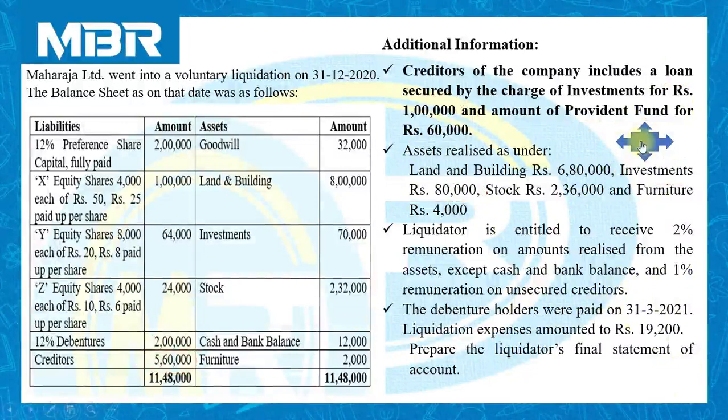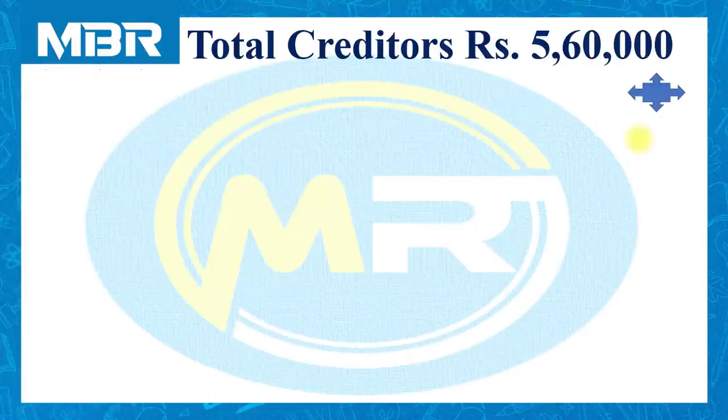For the classification of creditors, it is necessary for you to understand the calculation made over here. Total creditors of the company as per the information given on the liability side of the balance sheet: 5,60,000. As per additional information number 1, these creditors include a loan secured by the charge of investment, 1 lakh, then provident fund, rupees 60,000.